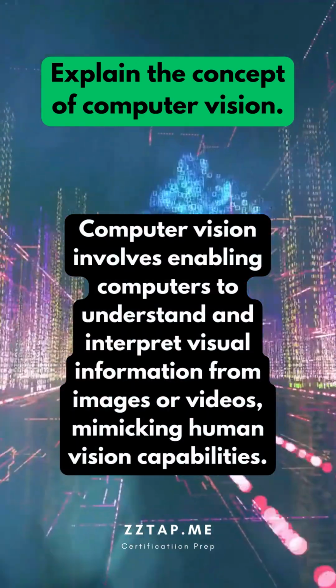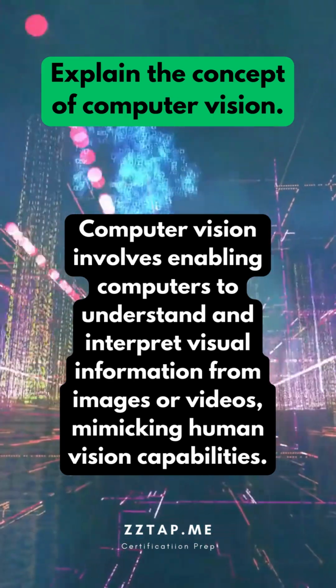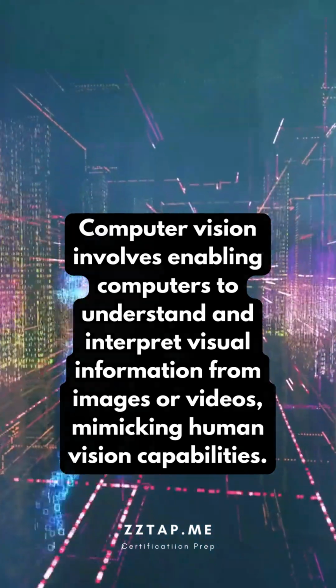Explain the concept of computer vision. Computer vision involves enabling computers to understand and interpret visual information from images or videos, mimicking human vision capabilities.